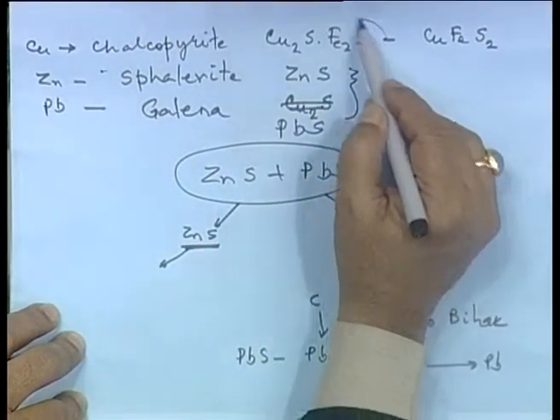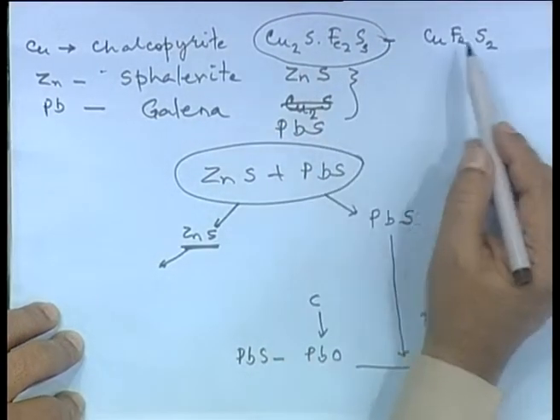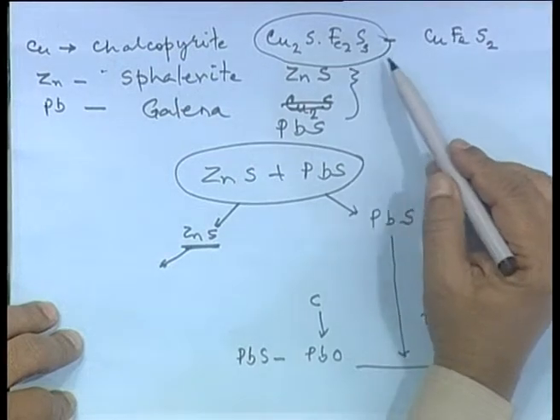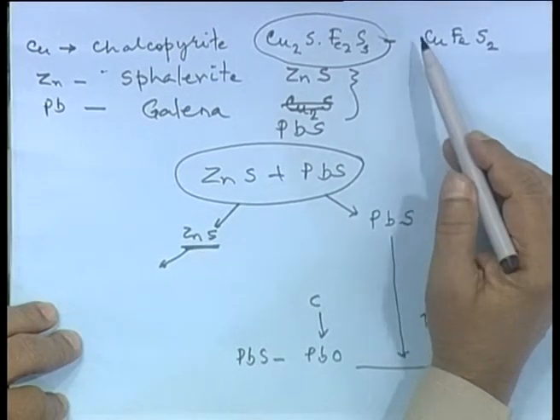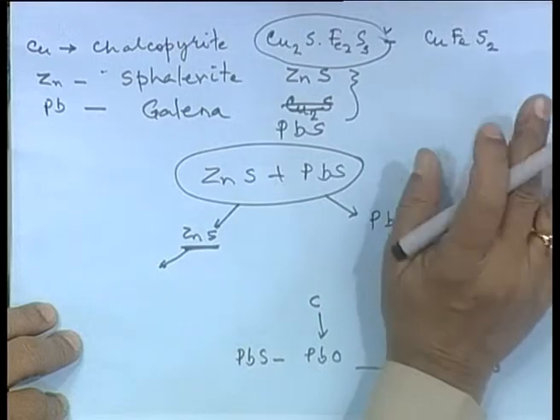Copper pyrites, which also is kind of a mixture of iron sulphide and copper sulphide, can be found as a rich concentrate in eastern India. That is why we have a copper smelting plant in Ghatshila. But there are many deposits in India where all three are together.